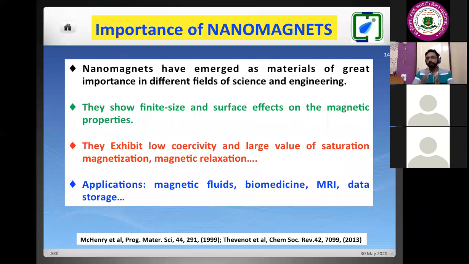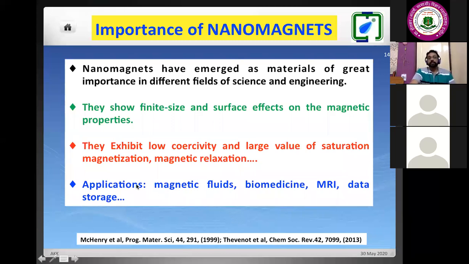And why in the nanomagnet will the magnetic moments be higher? Because when we are reducing the size, the bandwidth will be narrowing down. When it is narrowing down in the nanoscale, there will not be any kind of overlap between the orbitals. Due to that, the magnetic moments of these materials will enhance. So this is reported, well known in the literature. If you find this literature, you will get all these things.